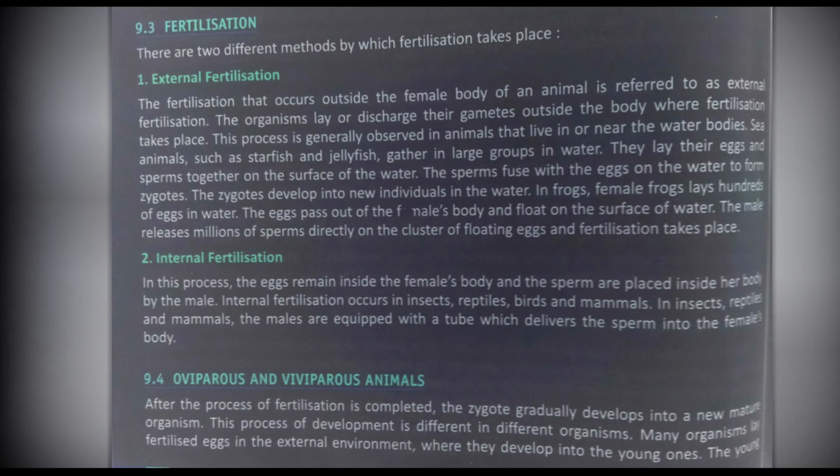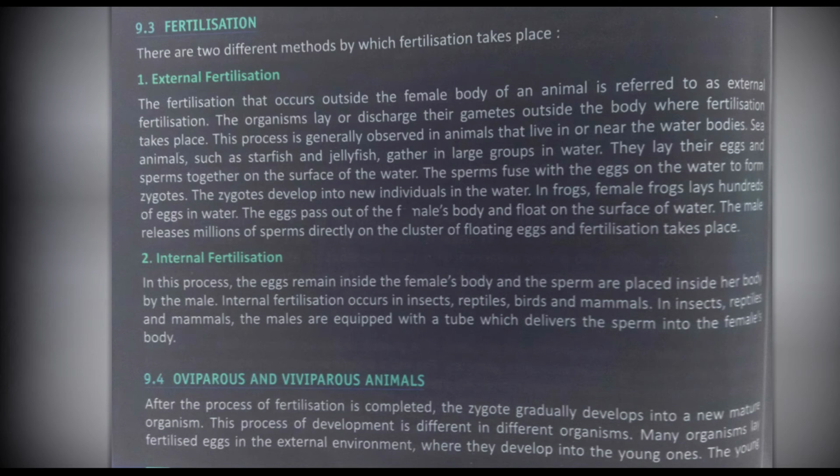Sea animals such as starfish and jellyfish gather in large groups in water. They lay their eggs and sperms together on the surface of the water. The sperms fuse with the eggs on the water to form zygotes. The zygotes develop into new individuals in the water.